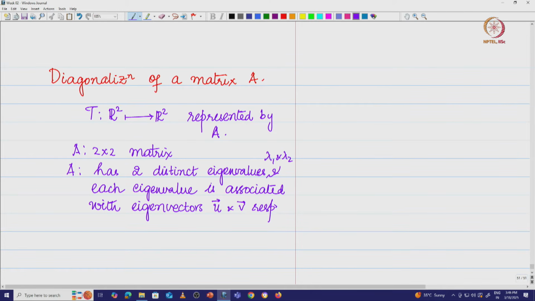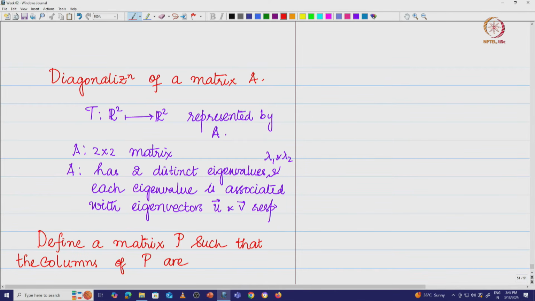Now what am I going to do now? I am just going to do this simple stuff. Let us take this up. I am going to define a matrix P such that the columns of P are the eigenvectors of A.